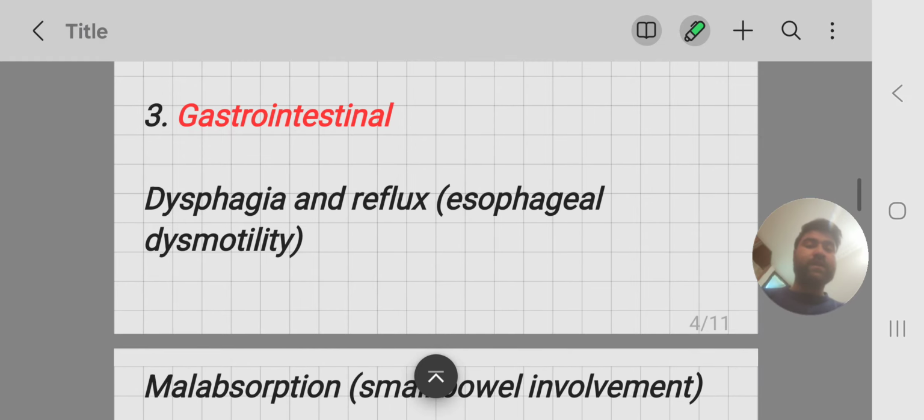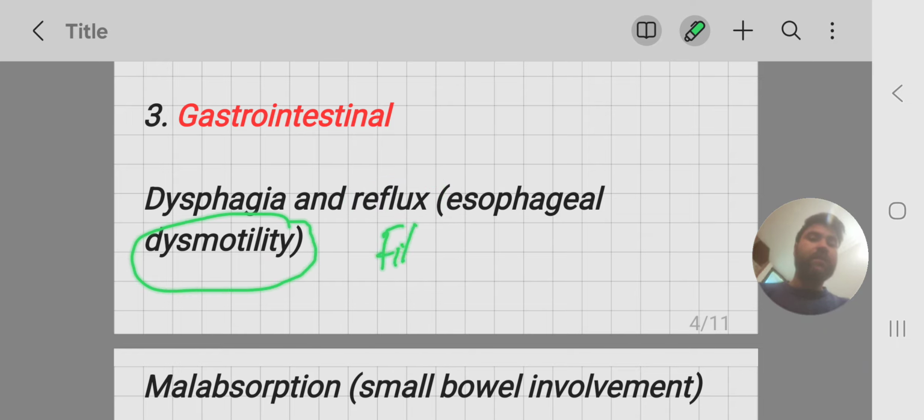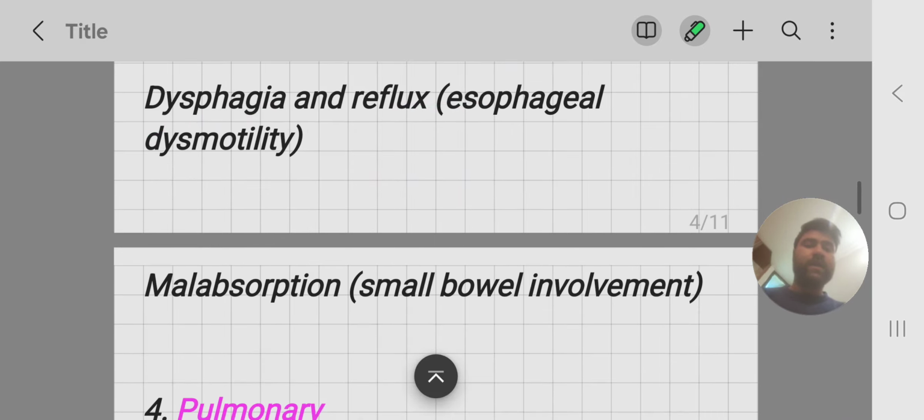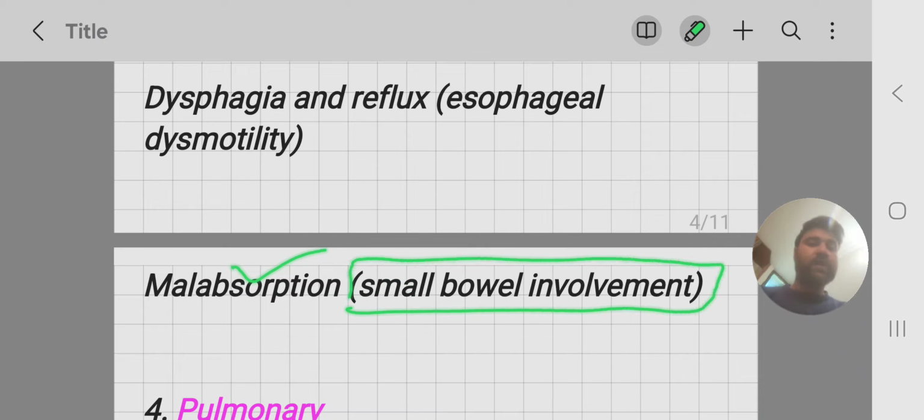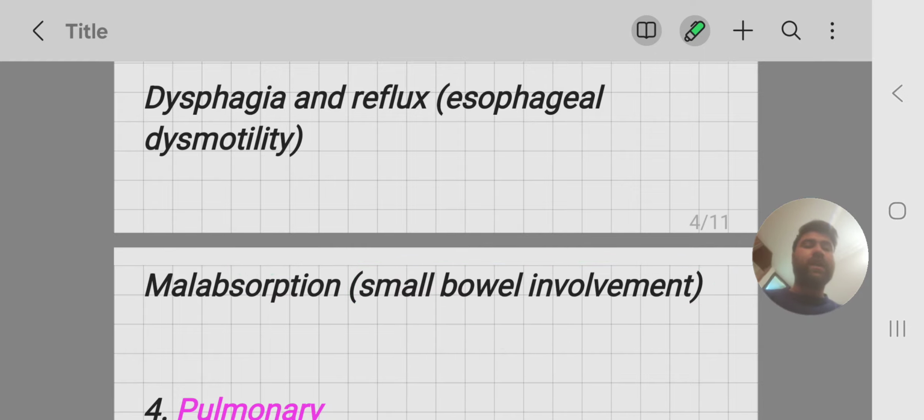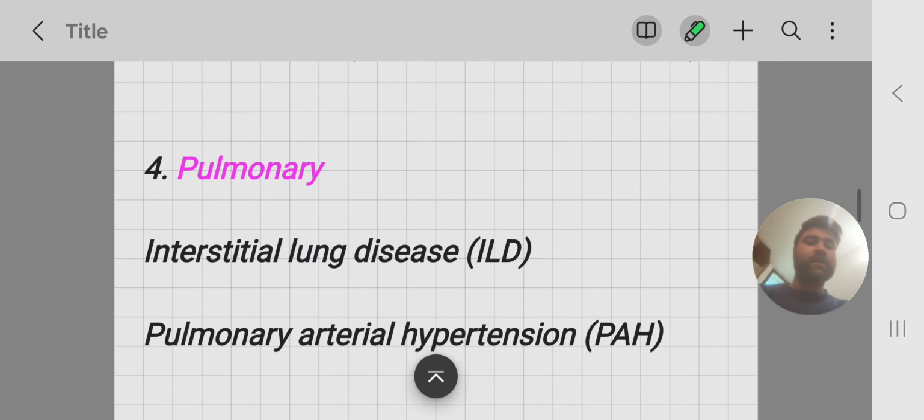Now we come to gastrointestinal. These include dysphagia and reflux of the gastric contents into the esophagus because of esophageal dysmotility, leading to esophageal fibrosis. There may be malabsorption because of small bowel involvement, leading to small bowel hypomotility and bacterial overgrowth also. These both things can lead to malabsorption, in which there is constipation and diarrhea alternating with each other.